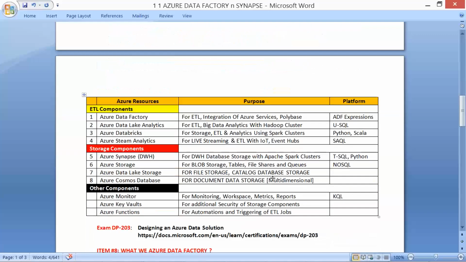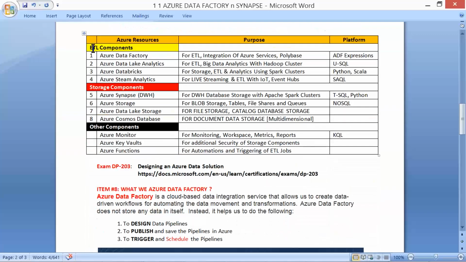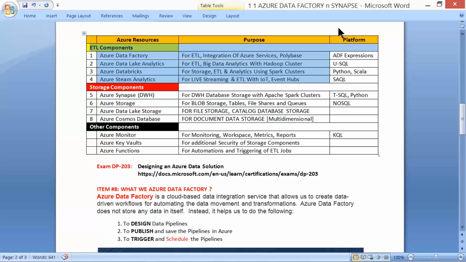From a data engineering perspective, we have four ETL components: Data Factory, Data Lake Analytics, Databricks, and Stream Analytics. Four storage components: Azure Synapse, Azure Storage, Data Lake Storage, and Cosmos.